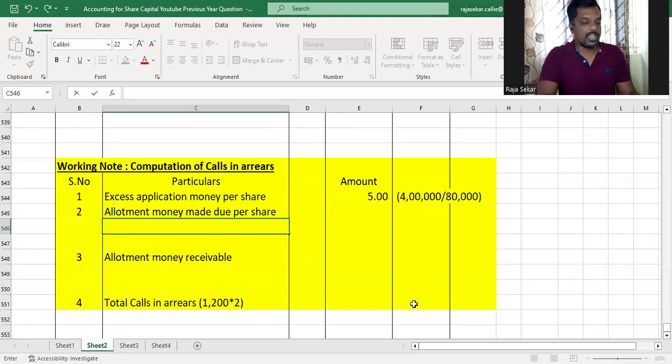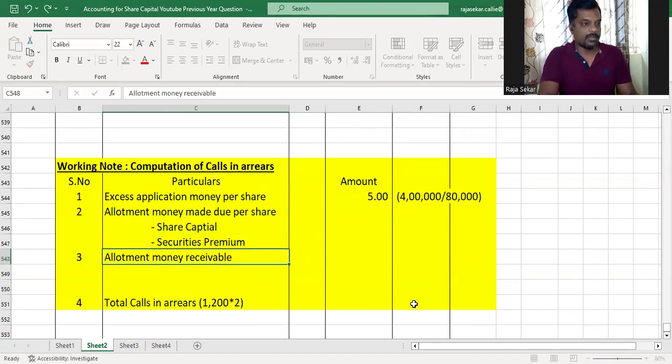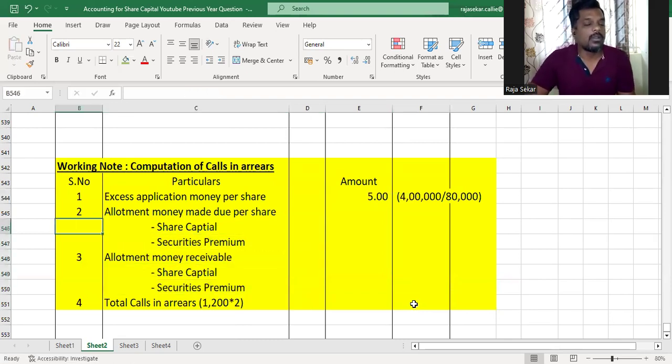Allotment money due per share, as I said earlier, if there is premium involved, we are going to bifurcate it into premium and capital portion. Securities premium. Understood. The share capital portion is 10 rupees and premium portion was 5 rupees from the question.